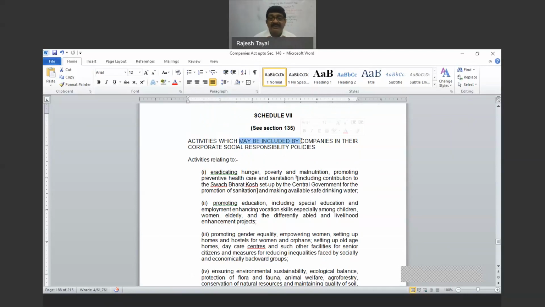The only thing to be kept in mind is that the activity should not be directly related to the company's own business, and the activity should not be mainly for the benefit of the employees. If these two parameters are met, any activity for social advantage for the public benefit will be treated as a CSR activity. Most important things: number one, not related to the business of the company directly. Number two, not mainly for the benefit of employees. And CSR activity should preferably be within the periphery where the company's office or factory is situated. But any activity in relation to CSR done outside India will not be taken into account for this purpose.